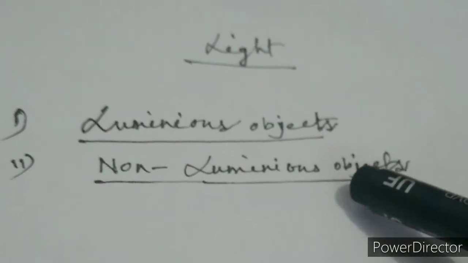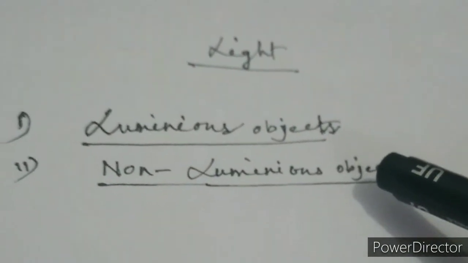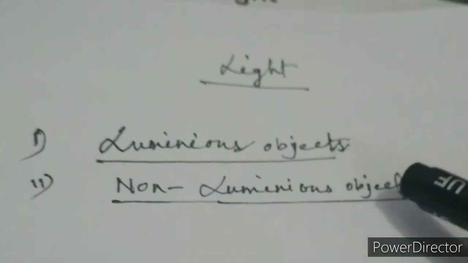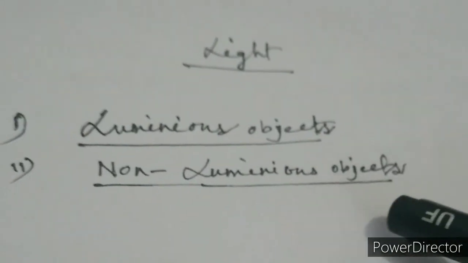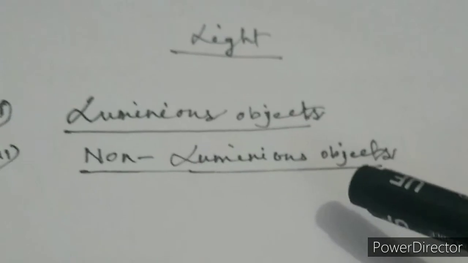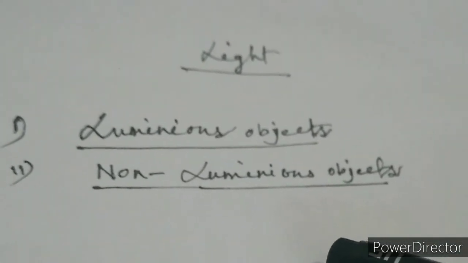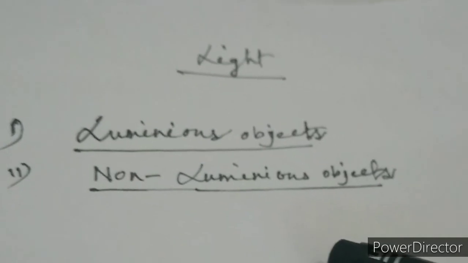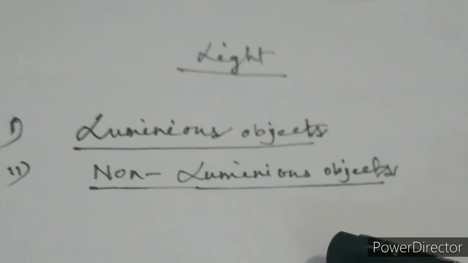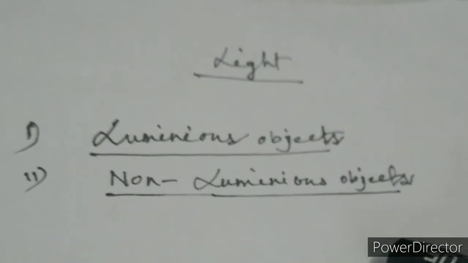What are the examples of the luminous objects? Like star, sun, etc. are the luminous objects. And non-luminous objects, except this star, sun, tube light, etc. Except these very few things, all the other things are the non-luminous objects.